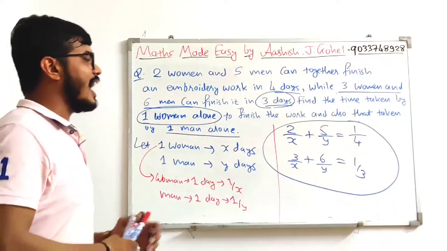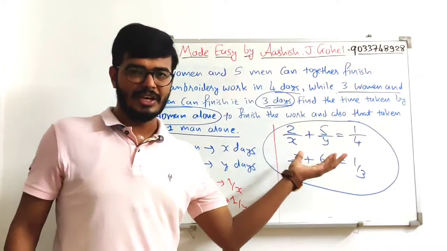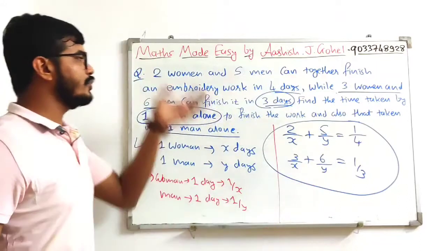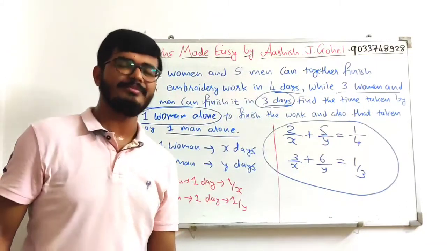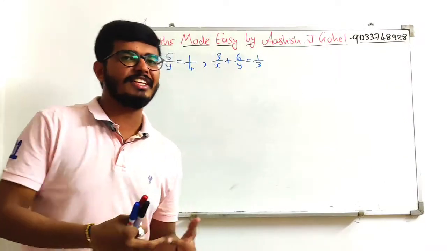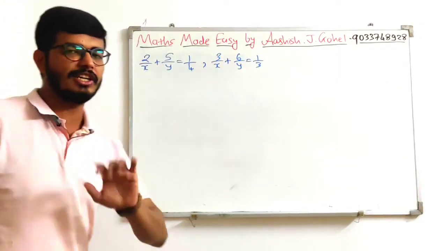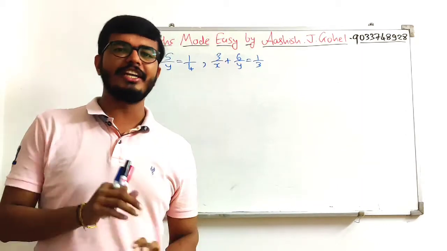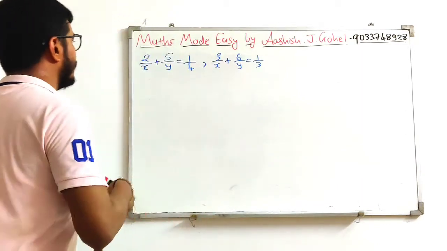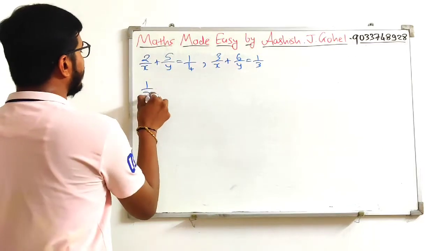Now let us discuss how to solve this kind of equations. Okay, first all of you note down these things, then we will discuss the solution. Okay, we will solve the equations now. These equations are basically non-linear equations, but we can make them linear just by assuming another variable in place of 1 upon X and 1 upon Y.